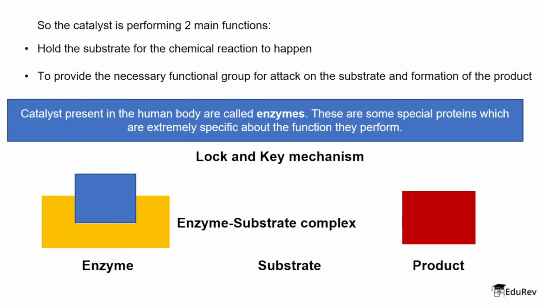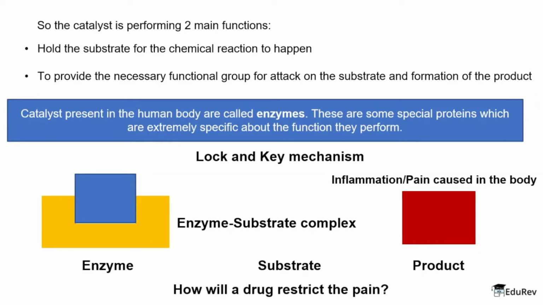Now, let's imagine whatever product is formed in this reaction is nothing but the inflammation and pain caused in your body. And when that happens, you employ a certain kind of drug to restrict the pain. Now, let's understand what the drug is going to do. Well, the drug has to somehow stop the formation of the product, or the inflammation needs to stop, right? So the drug which you take can do this in two ways.